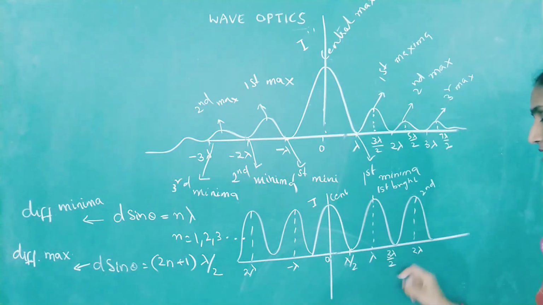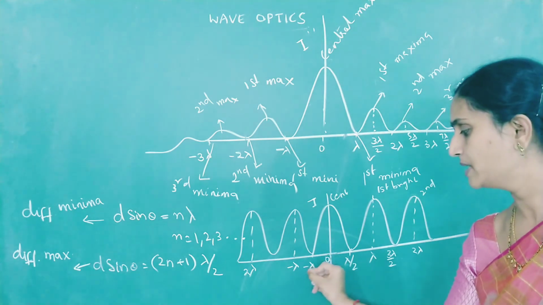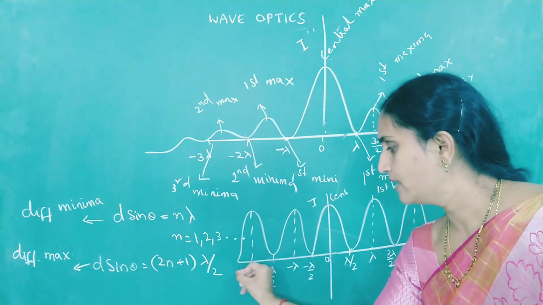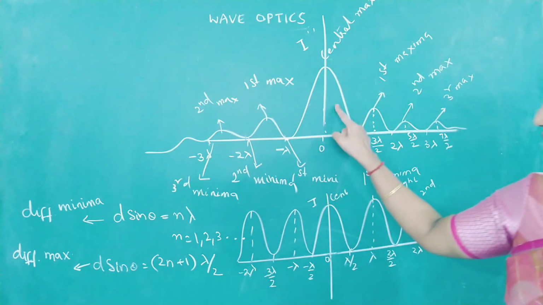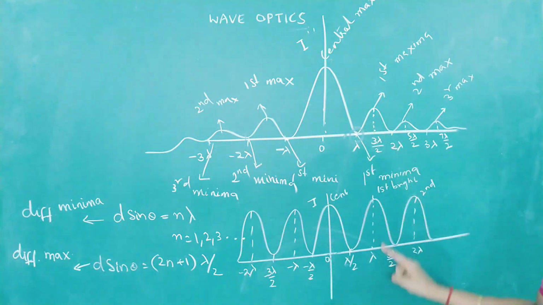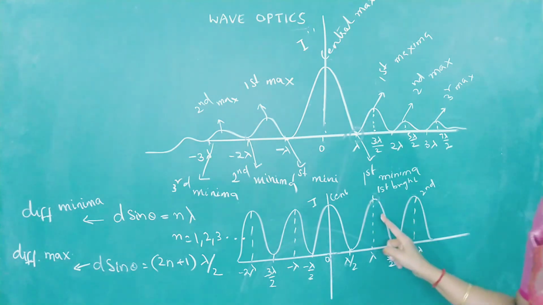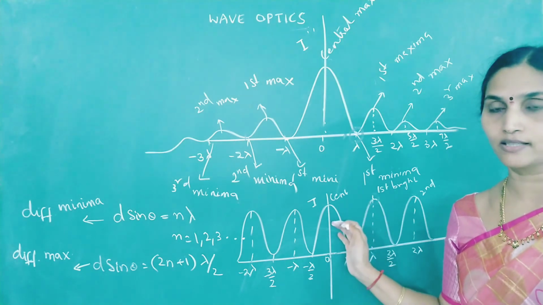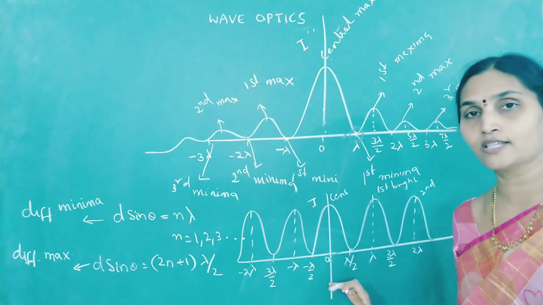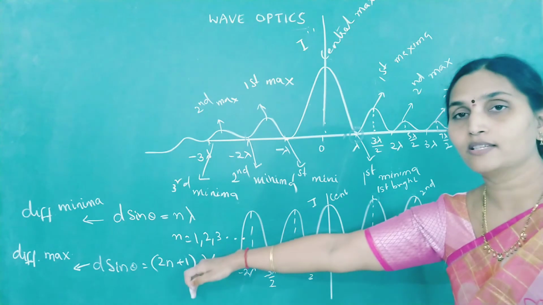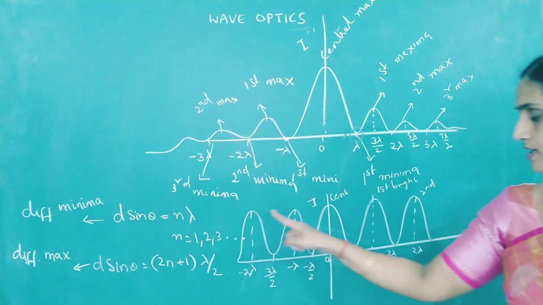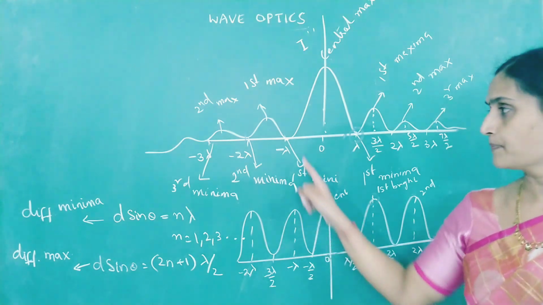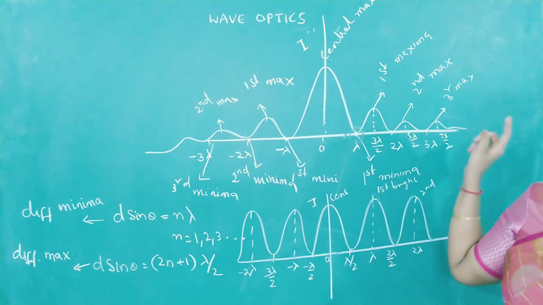3 lambda by 2 was dark. Here also lambda by 2 dark, 3 lambda by 2 was dark, again 5 lambda by 2 is dark. But look at this. The condition for minima here is the condition for maxima in case of interference. So both of them are different from each other. Whatever conditions we have got for interference, it is exactly reverse in case of diffraction. Here intensity is uniform for all the slits if the 2 slits are of same width. But here intensity is gradually decreasing.